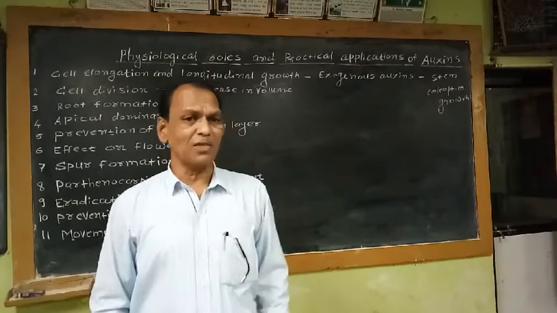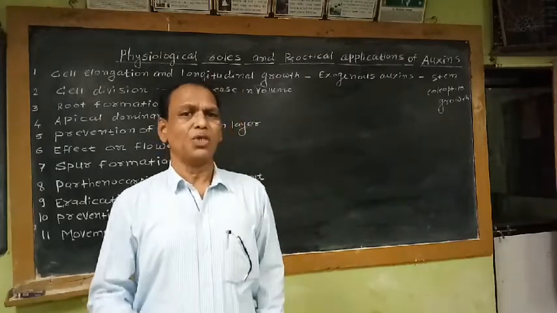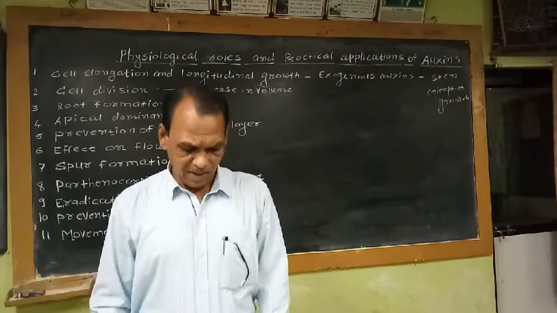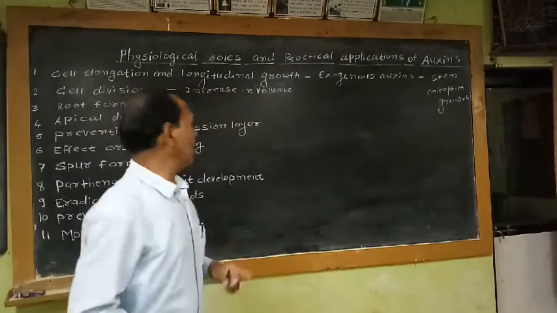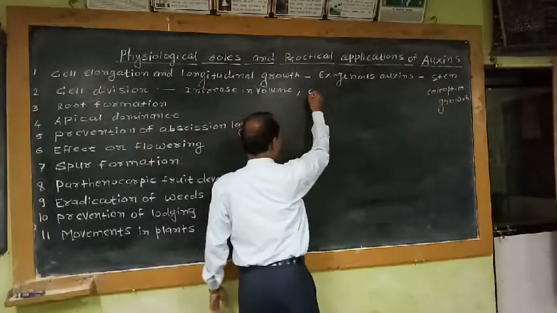This addition of cells takes place due to cell division activity, which is initiated or promoted by the auxins. So auxin also plays an important role in callus formation.